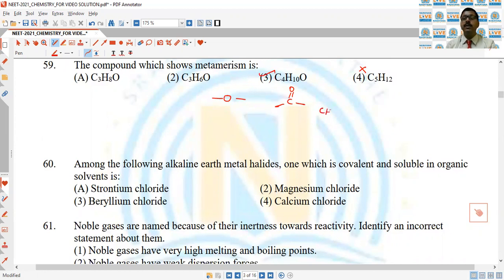because here the possibility is CH3, CH2, O, CH2, CH3. Diethyl ether, another possibility, methyl propyl ether. These are metamers.